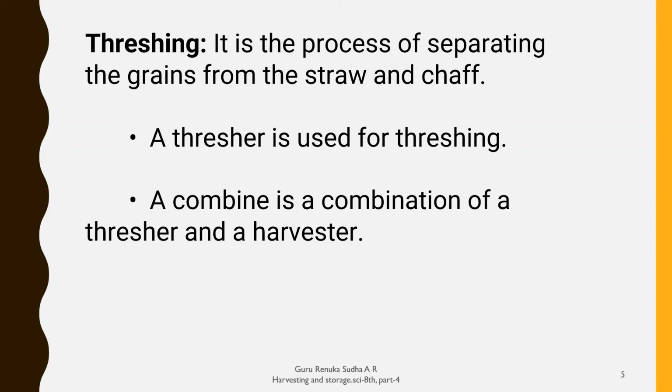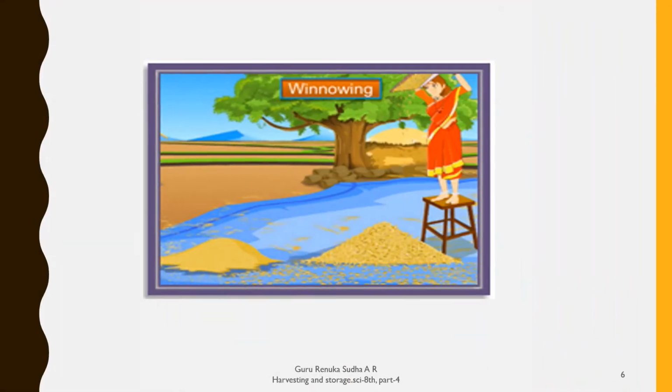Next, after threshing, let us discuss another one, winnowing. What do you mean by winnowing? After observing this picture, you can explain how the lady is separating grains from dust particles. See how she is separating the grains and cleaning them. That method is called winnowing.